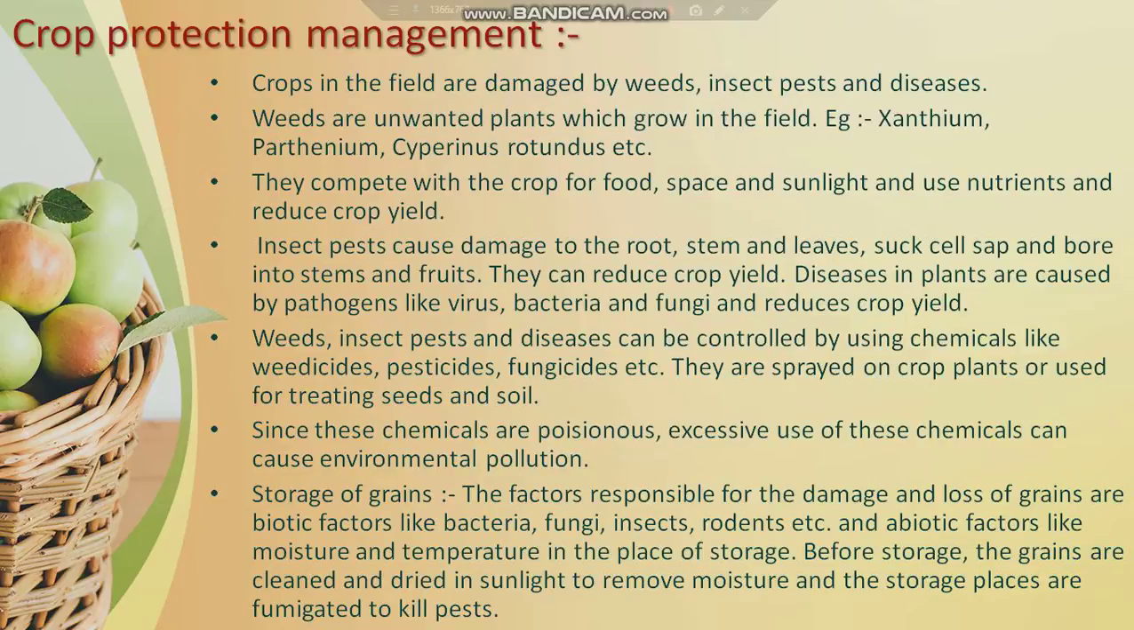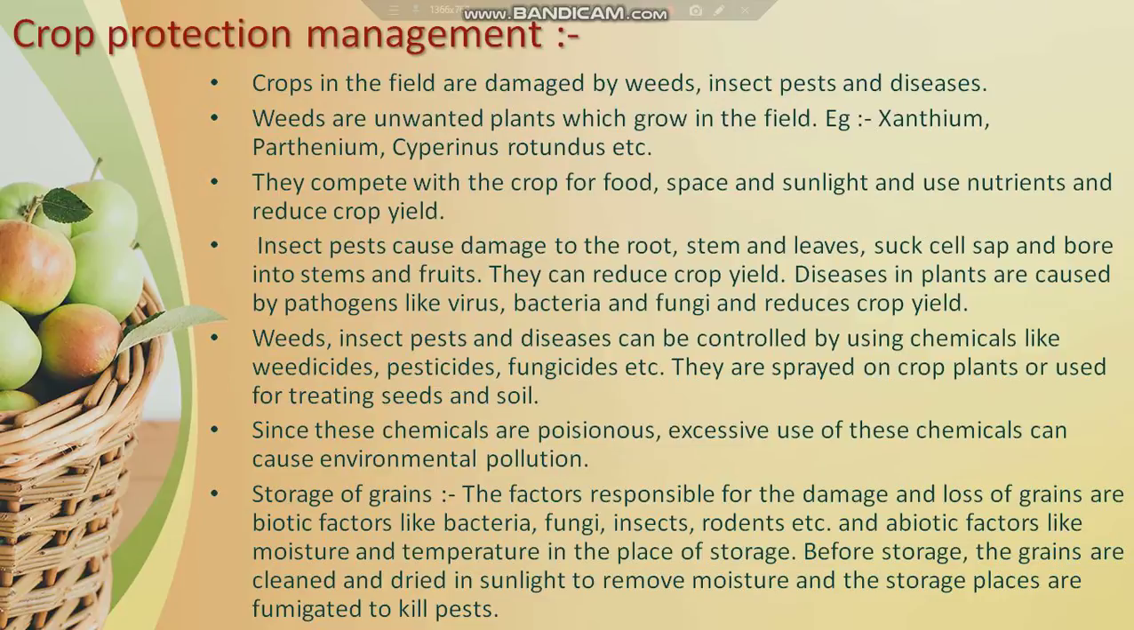And as I told, they compete with the crop for food, space and sunlight, and use the nutrients available in the soil, and so they reduce the crop yield. So these weeds have to be removed, and the process of removing the weed is called weeding. And there are several insects and pests which affect the growth of the crop, and hence these pests and insects can be prevented from growing by applying insecticides and pesticides, and the crops can be protected from fungal growth by applying fungicides. But these chemicals are harmful to humans also, and hence when we get anything from the field, we have to make sure that we are washing and cleaning it thoroughly before consuming it.